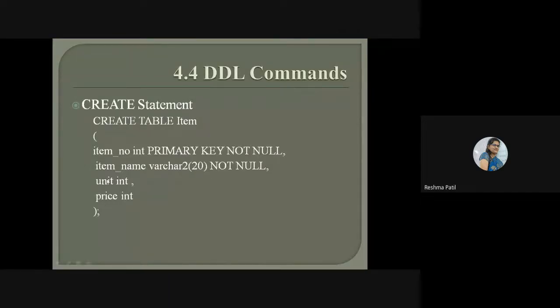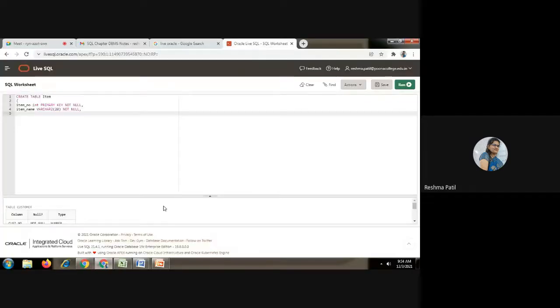Third and fourth, unit and price, both are of integer type. You can change a data type as per your requirement. If you want to show price in floating point, then we can use the float data type. So close this bracket and add a semicolon.